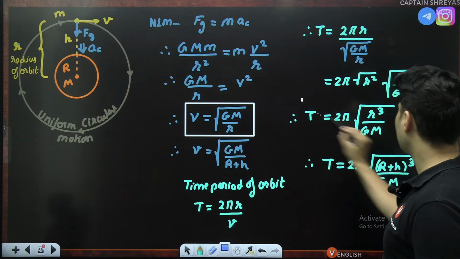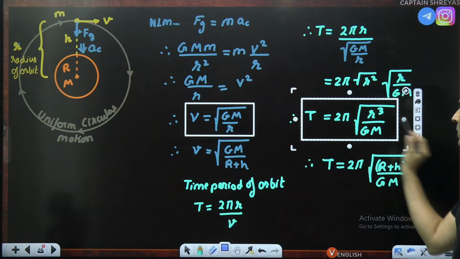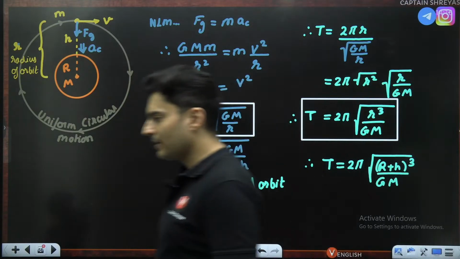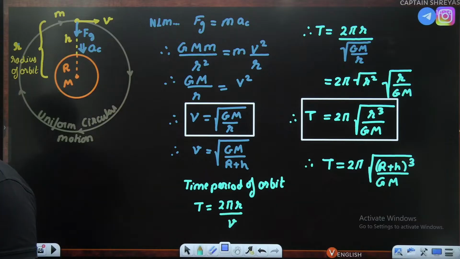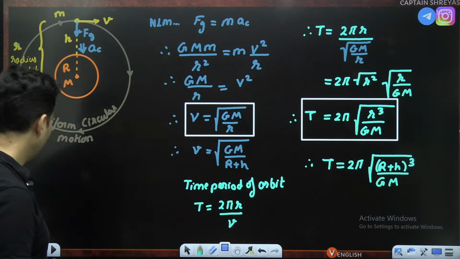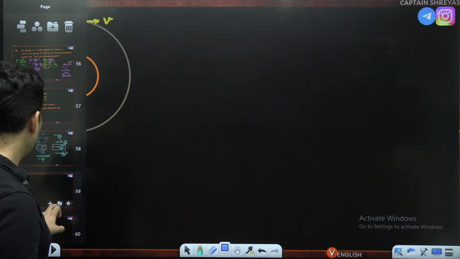But usually this is much more convenient. T equals 2 pi root r cube by GM. Is that clear, everyone? That's the time period of revolution of that satellite in that orbit. Next thing which you should know